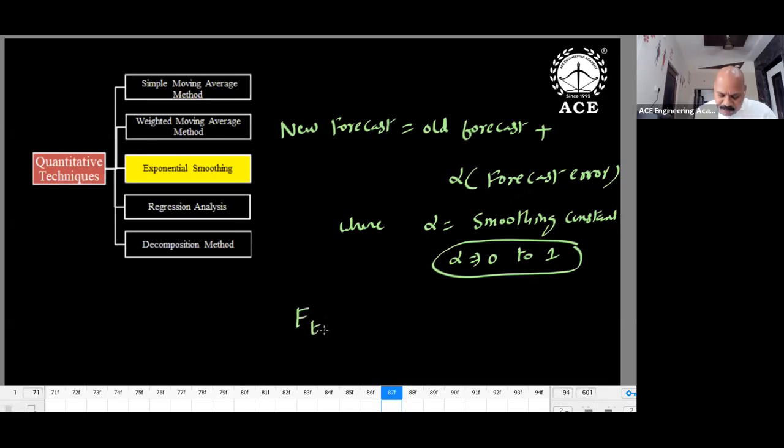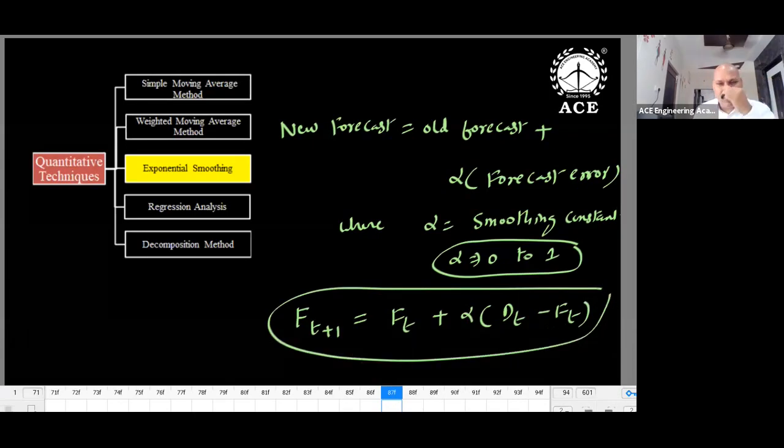So what is the formula we will get? F t plus 1, t plus 1 is the new forecast. What is the old forecast? F t plus alpha into error. Error is nothing but D t minus F t, actual value minus guessed value. D t is nothing but the actual value, F t is nothing but the guessed value. Forecast is nothing but a guessed value only. This is the formula for forecast.